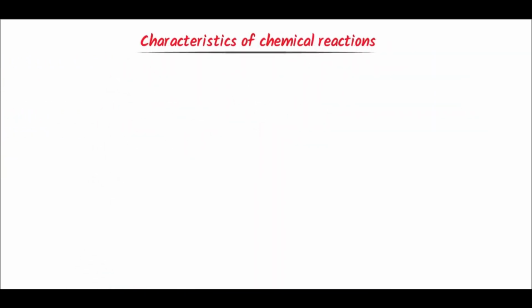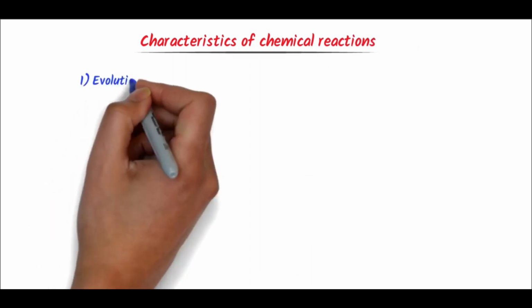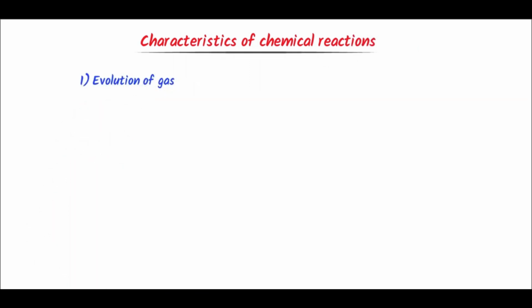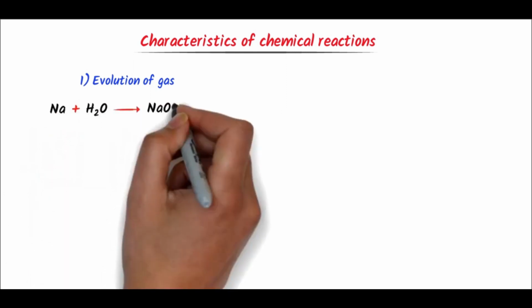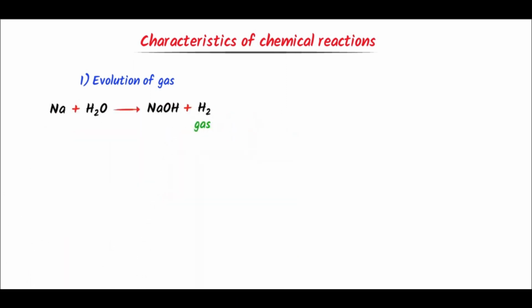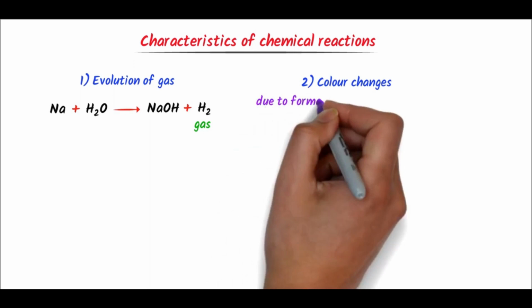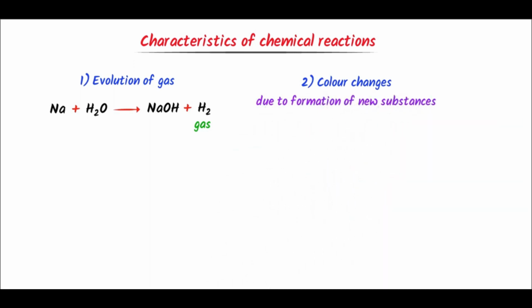The first characteristic of chemical reaction is evolution of gas. For example, when sodium reacts with water, it forms sodium hydroxide and hydrogen gas. So in this reaction, hydrogen gas is produced. Secondly, change of color. Remember that color changes in a chemical reaction due to formation of new substances.